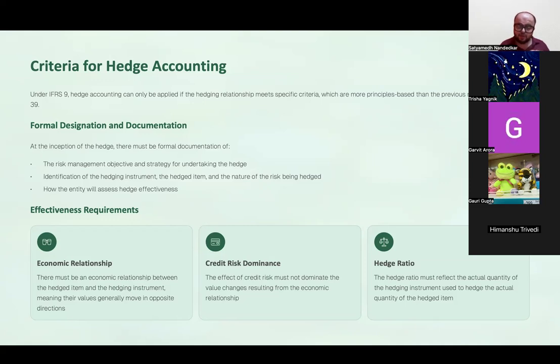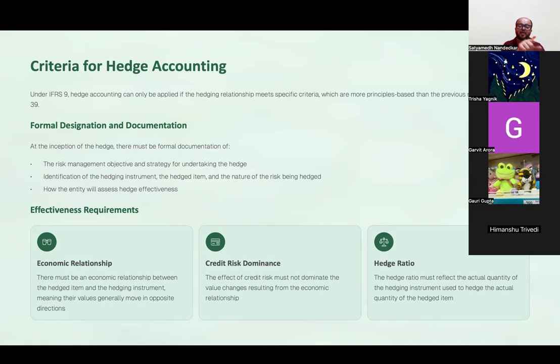Then credit risk dominance. The effect of credit risk must not dominate the value changes resulting from economic relationship. What do you mean by effect of credit risk? See, price fluctuating because of the market forces of demand and supply is okay. We are taking the hedge for that fluctuation in price.